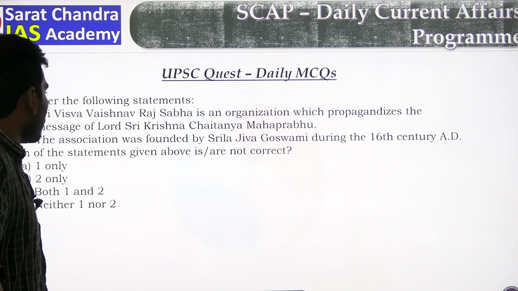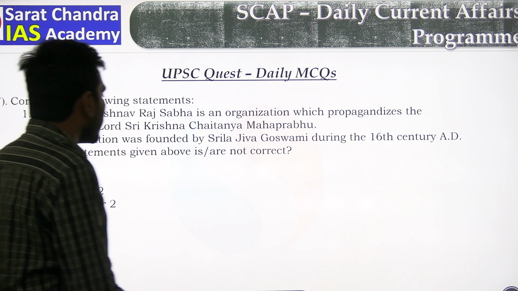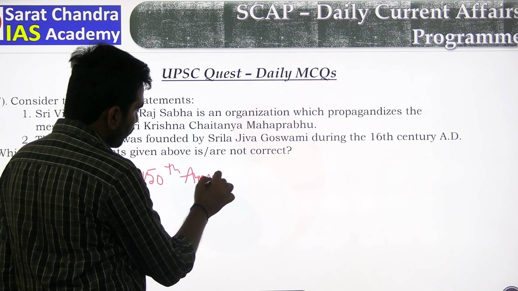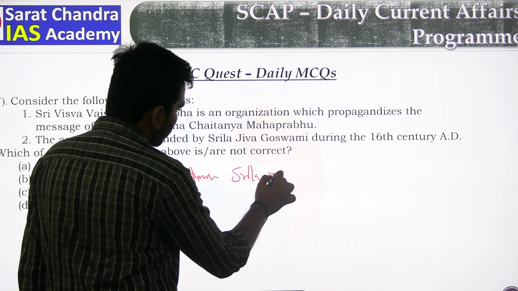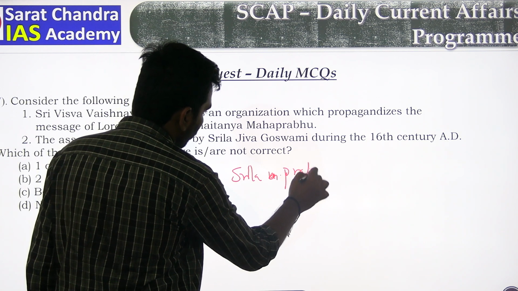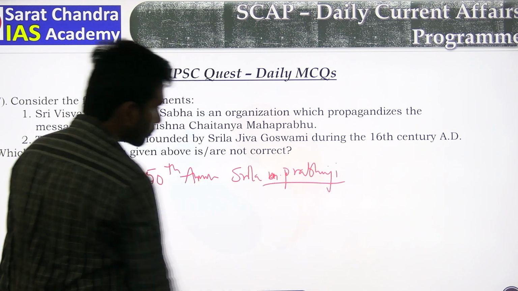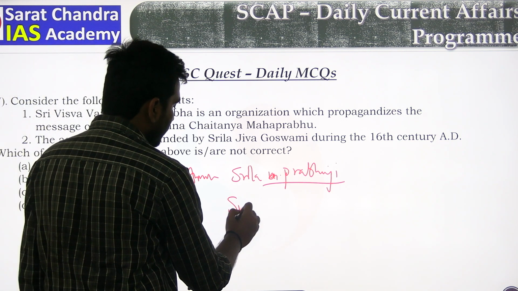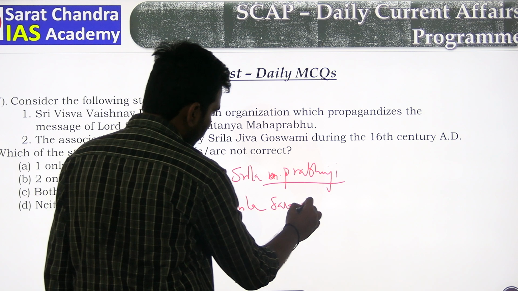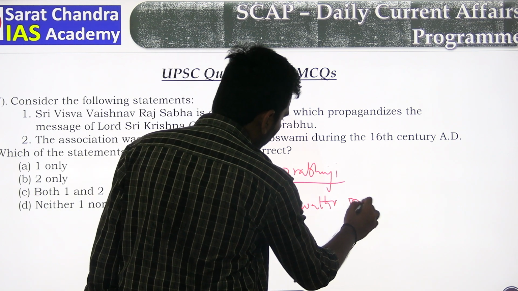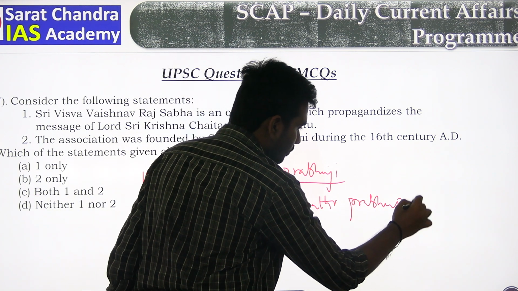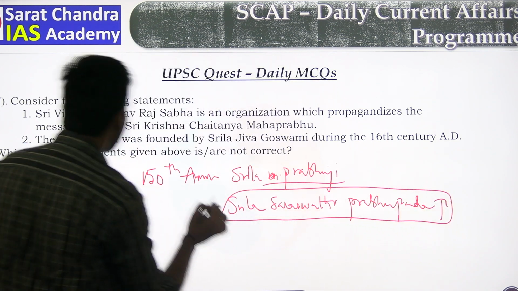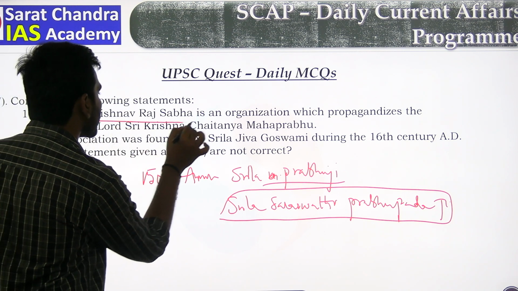The context is Prime Minister Narendra Modi recently concluding the 150th anniversary of Srila Prabhupada. Actually his name is Srila Saraswati Prabhupada Ji, the main person behind the association.